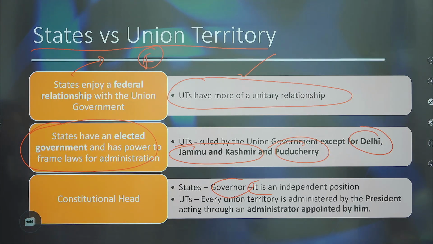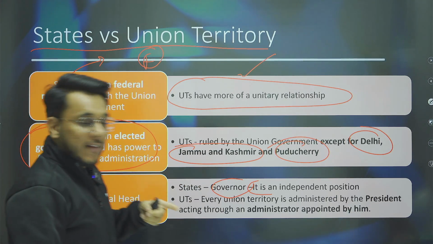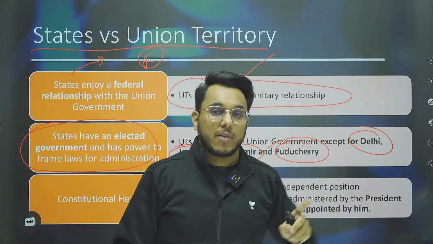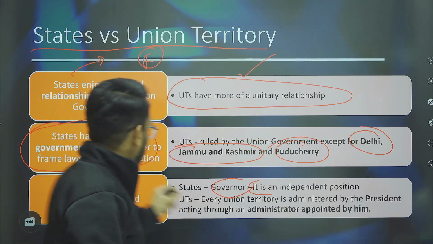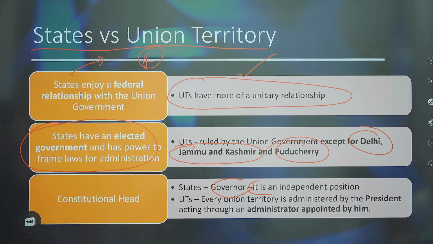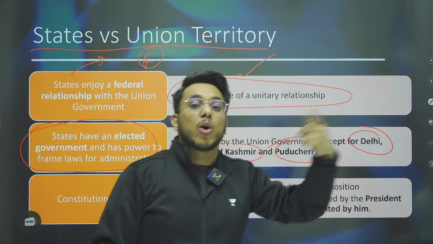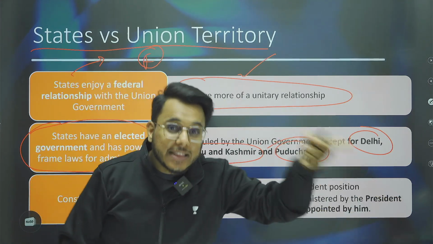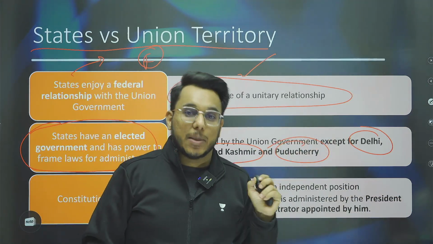But the UTs are controlled by the president through their administrative head. So who is the constitutional head over the UTs? It will be the president. Why? Because the administrators are appointed and they are acting in the capacity of the president's representatives.